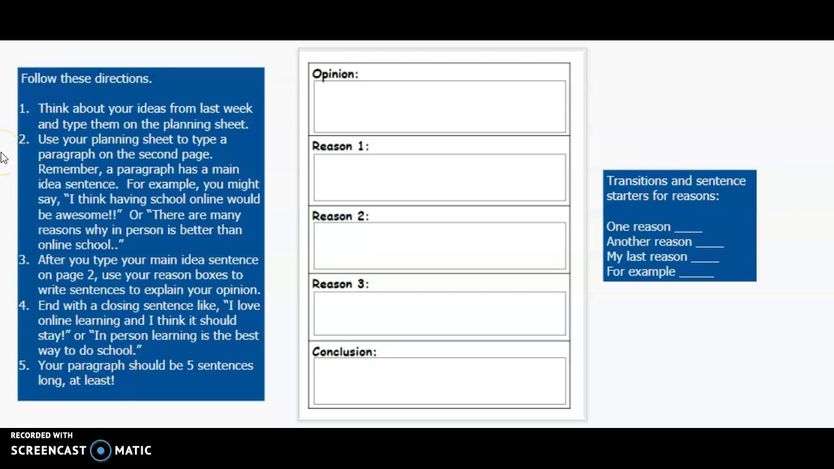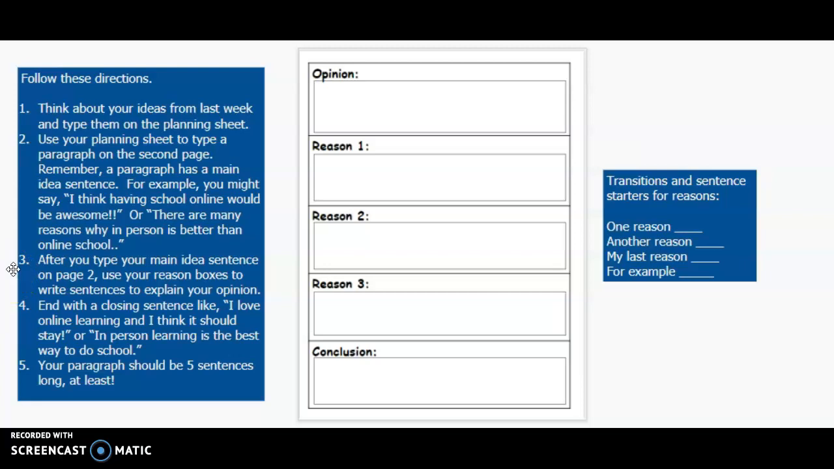Remember, a paragraph has a main idea sentence. For example, you might say, I think having school online would be awesome. Or, there are many reasons why in-person school is better than online school. After you type your main idea sentence on page 2, use your reason boxes to write sentences to explain your opinion. Number 4, end with a closing sentence like, I love online learning and I think it should stay.